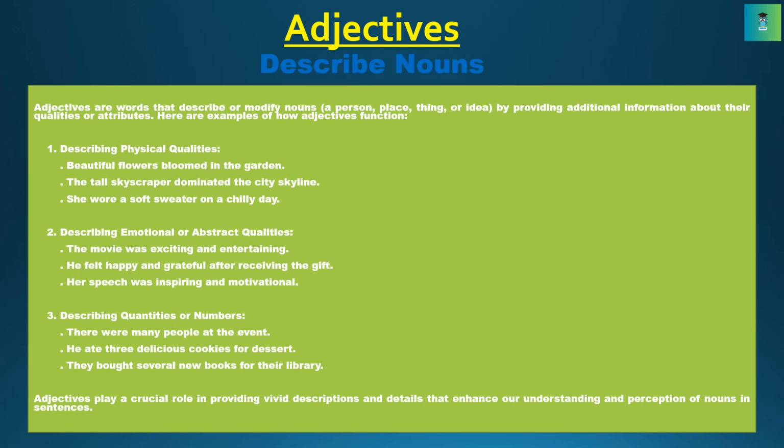3. Describing quantities or numbers. There were many people at the event. He ate 3 delicious cookies for dessert. They bought several new books for their library. Adjectives play a crucial role in providing vivid descriptions and details that enhance our understanding and perception of nouns in sentences.